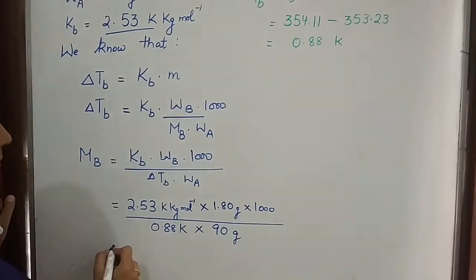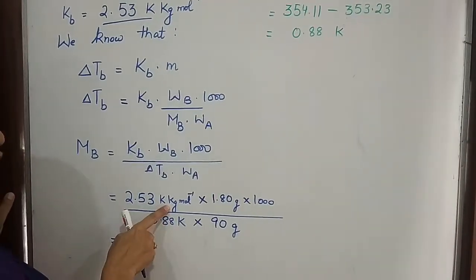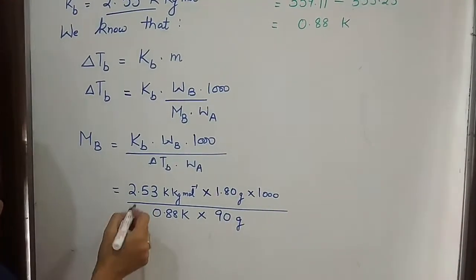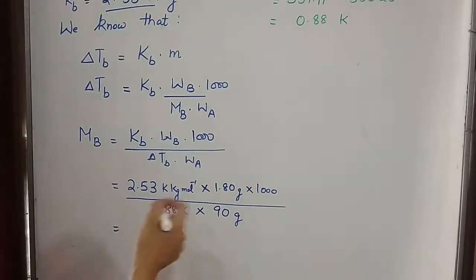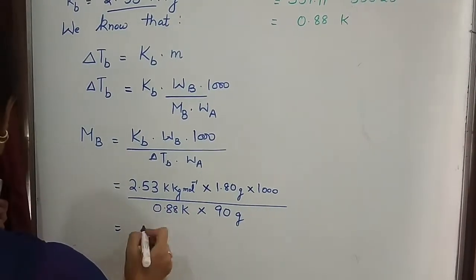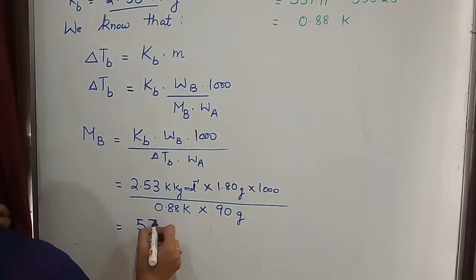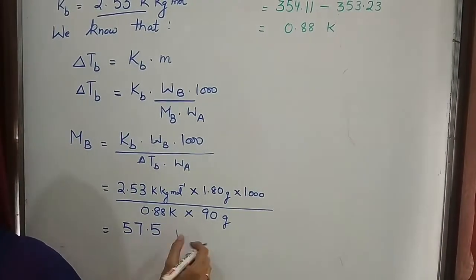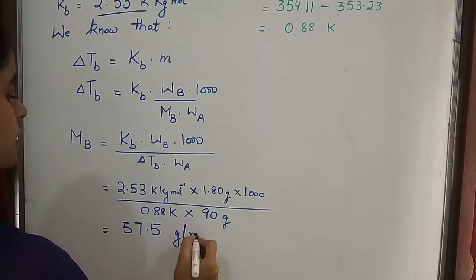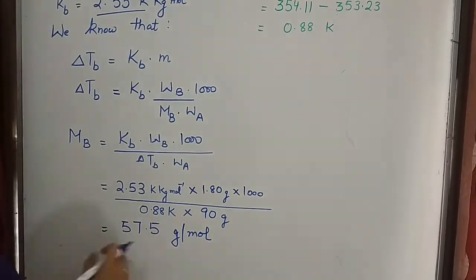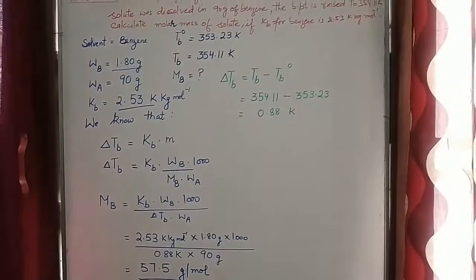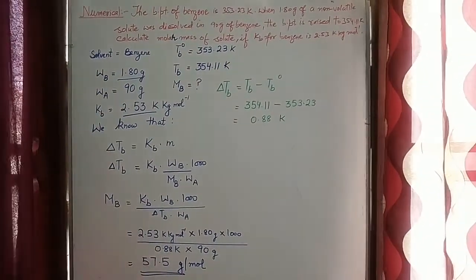When you solve it, because here kg is used but we multiply the term with 1000. So on calculating it, we have the value 57.5 gram per mole. You can check it. This is the answer, that is the molecular mass of solute.